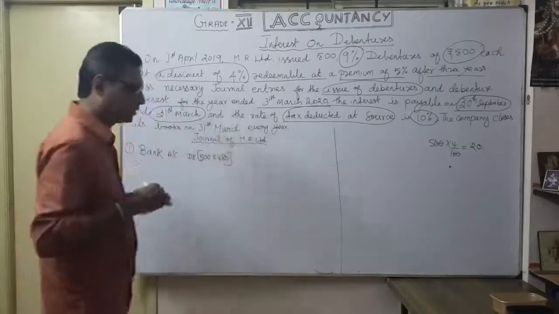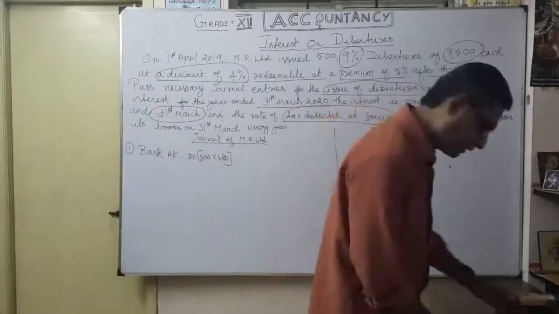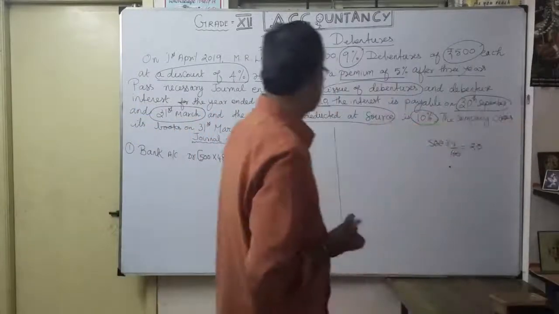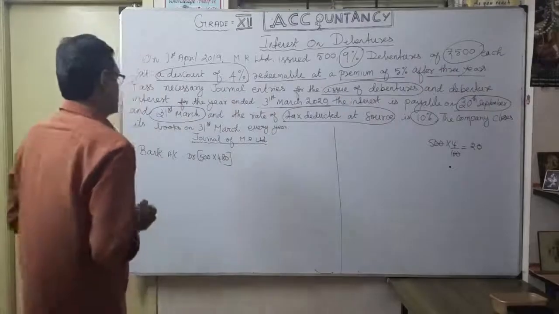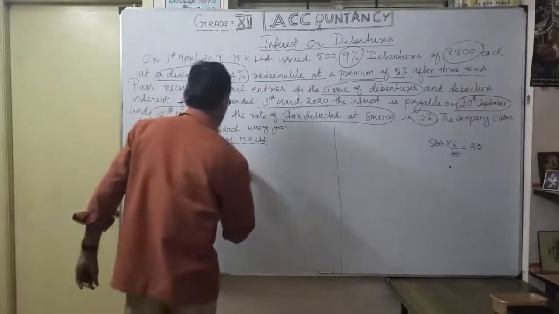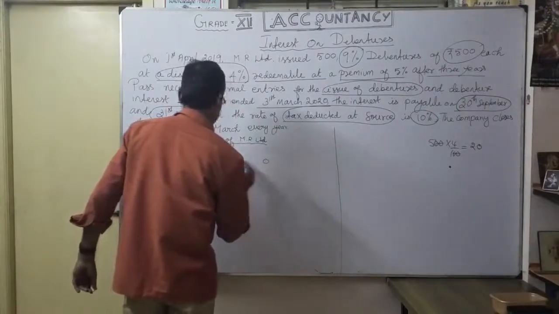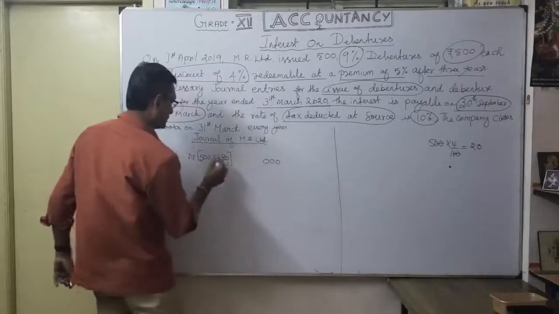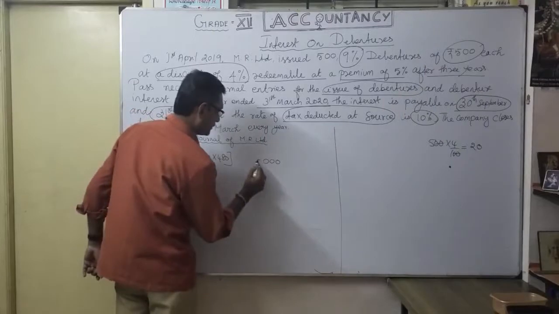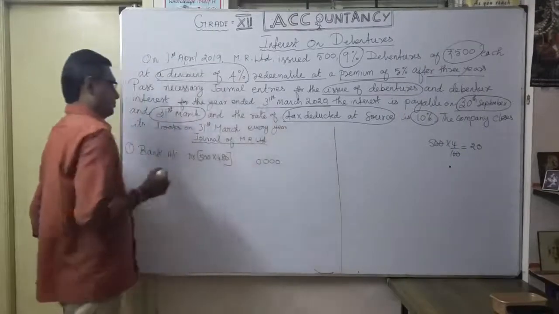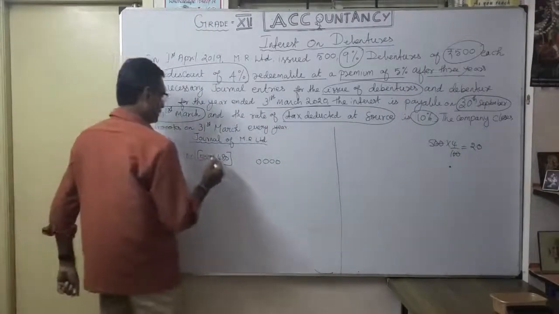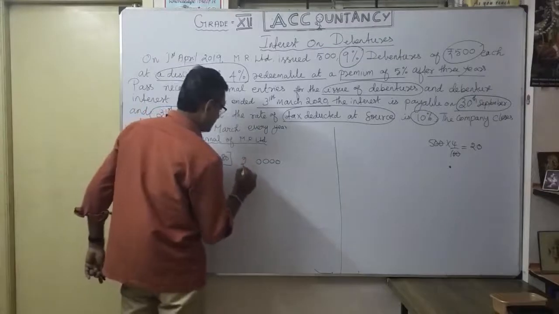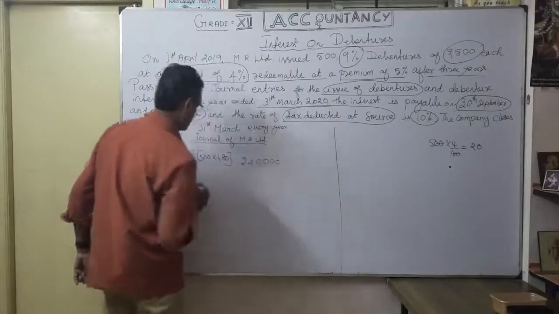So what is the amount you will get? You will get how much? Here. Okay. 500 into 480. 8 5s are 40. 4 5s are 20, 24. So 2 lakhs 40,000 we got.